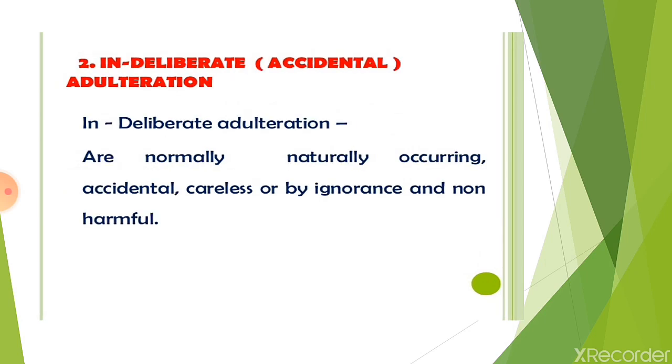Second one, indeliberate or accidental adulteration. This occurs normally, naturally, accidentally, carelessly or by ignorance, and is non-harmful. In this type of adulteration, you are not adding any other adulterant or drug to the genuine drug. This type of adulteration occurs naturally or accidentally or due to carelessness while handling the drug or by ignorance, and this type of adulteration is non-harmful.